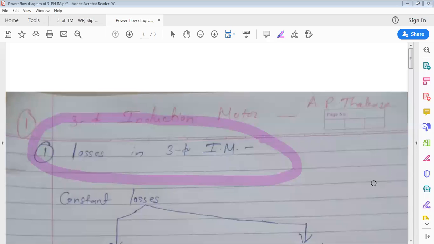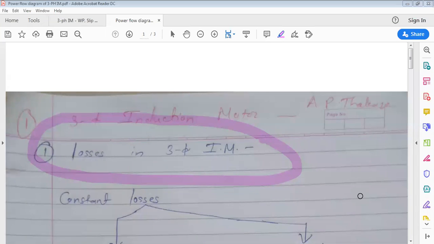Now you tell me, in this, which one is constant? Which loss is called constant loss? No, not copper loss. Eddy current loss and hysteresis loss are constant losses.